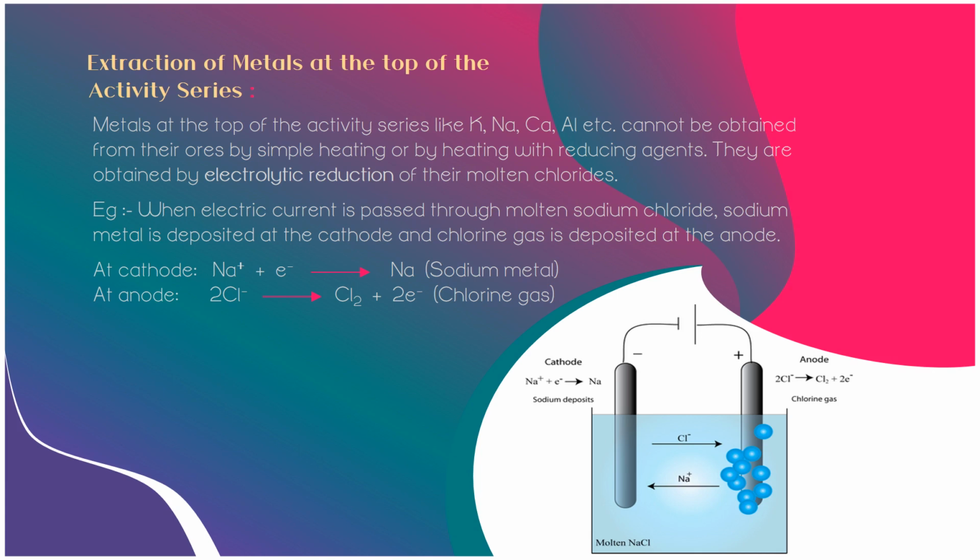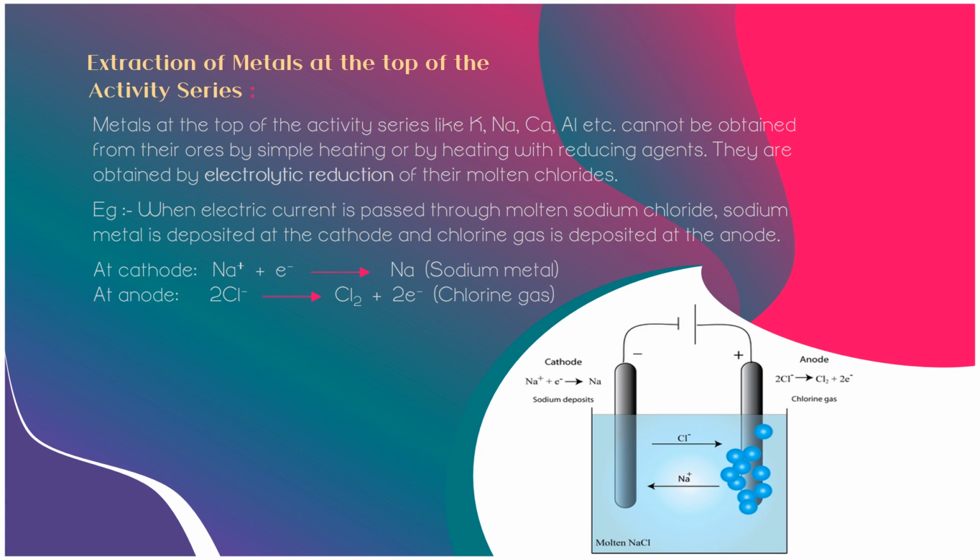Electrolytic reduction of sodium chloride to give sodium metal. In molten sodium chloride, that is NaCl, sodium ions Na+ and chloride ions Cl- are present. That means during the electrolysis of molten sodium chloride, sodium ions move towards the negative electrode, that is the cathode. They accept electrons from the cathode and get reduced to sodium metal. During electrolysis, anhydrous halide ore is used because the sodium metal formed can react with water forming sodium hydroxide. Sodium metal thus produced gets deposited at the cathode.